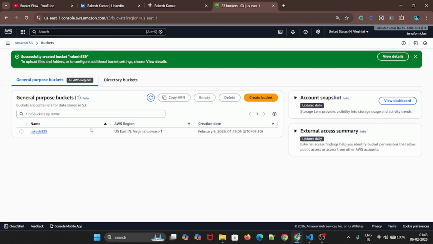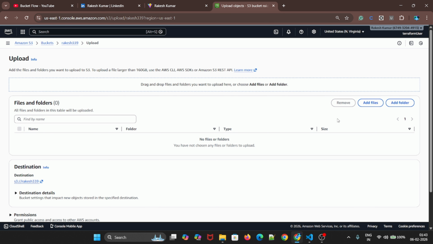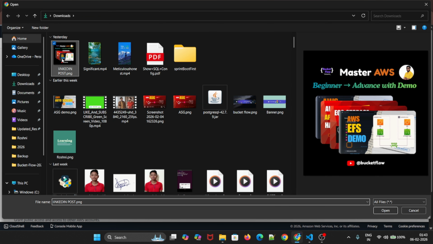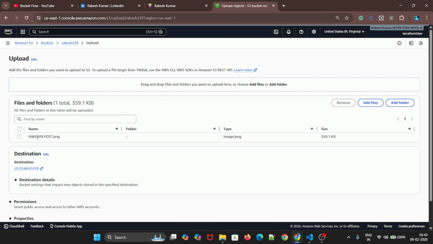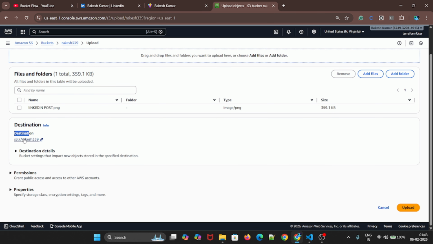Just now we created a bucket. So this is our first bucket. Now inside the bucket we can upload anything. You can see the upload option here, and you can add files. Let me upload this folder, an image. Now this file is uploaded, and you can access it from anywhere on the internet. We have the destination, you can see here.